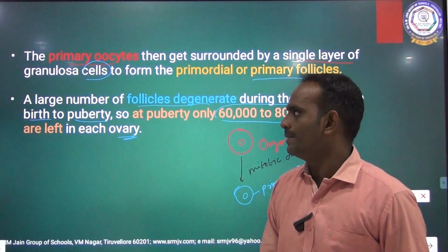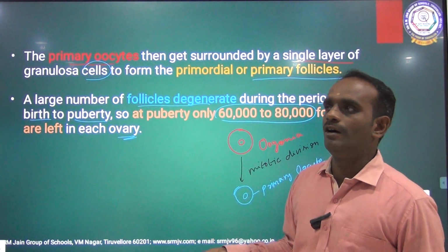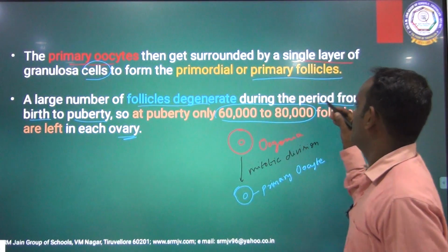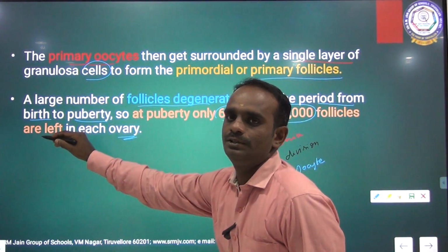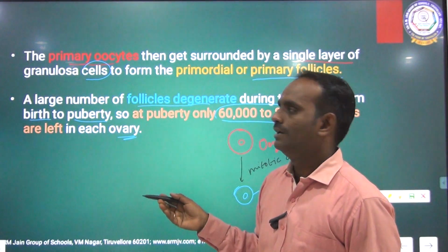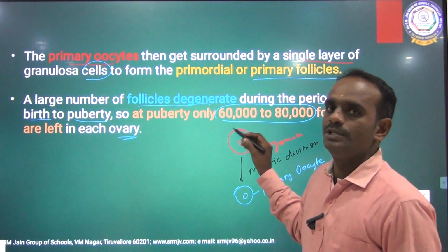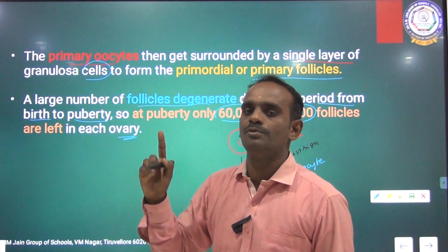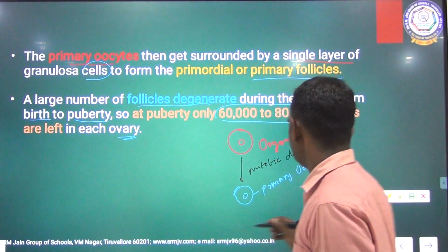Once again, after puberty, only 60,000 to 80,000 follicles are left in each ovary. Clear, children?